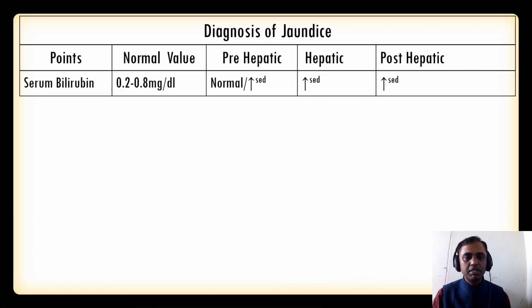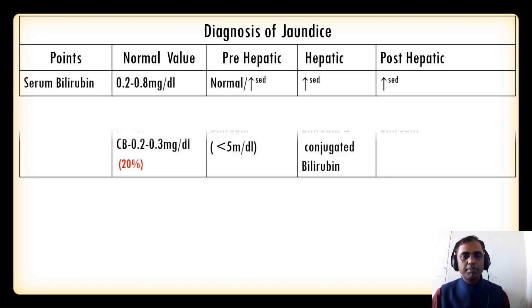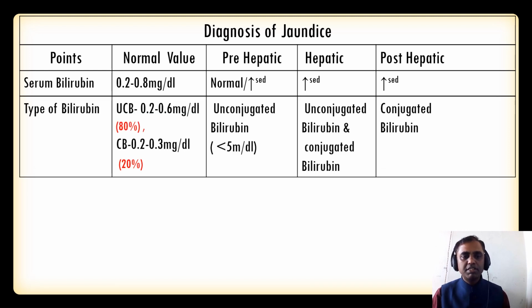Now we'll study a few more points. Serum bilirubin level is normal, as we discussed, at 0.2 to 0.8 milligram per deciliter, or simply we have to remember it is less than 1 milligram per deciliter. In prehepatic, hepatic and post-hepatic jaundice it is increased, but the type of bilirubin is a very important thing to know. Unconjugated bilirubin is 0 to 0.6 milligram per deciliter, and conjugated bilirubin is 0.2 to 0.3 milligram per deciliter.